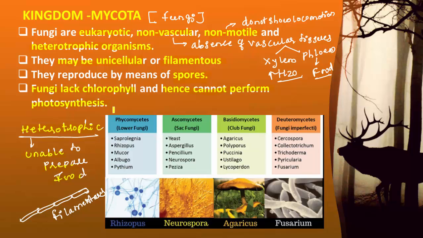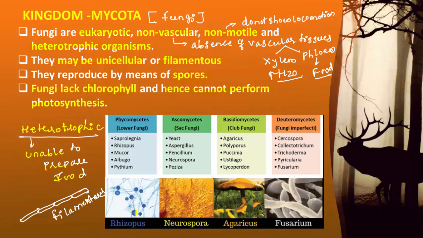Because they do not contain chlorophyll. Chlorophyll is a green pigment necessary for photosynthesis, but due to the absence of chlorophyll, the fungi are unable to undergo photosynthesis. They are unable to prepare their own food material. Hence, the character is heterotrophic.